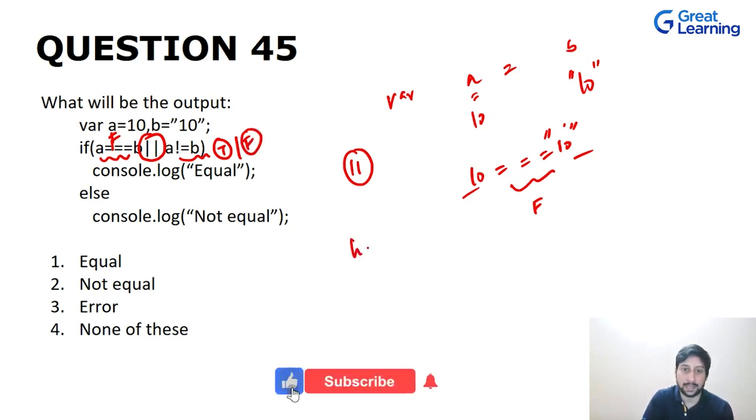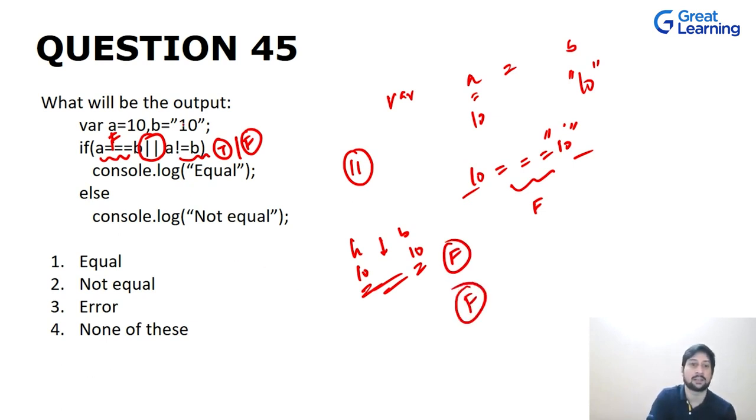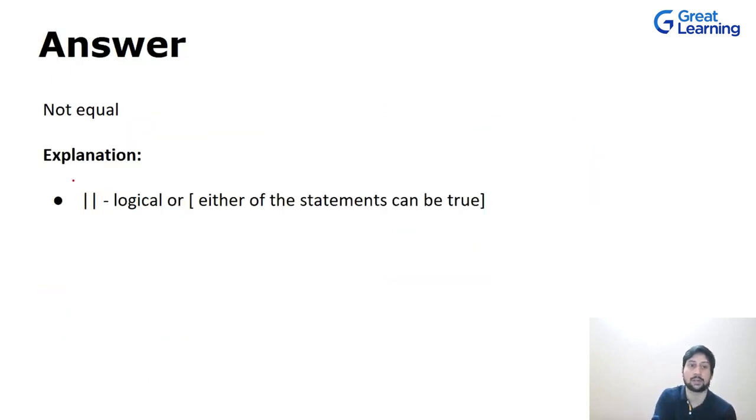Now in this case, what is A? A is 10. What is B? B is 10. Both of them are equal, but we are checking for the not. That means the result would have to be false for the not to make it true, but in this case the result is true. Hence, this condition is false. Now, this condition is also false. So both of these conditions are false. Even though we are using logical OR operator, we'll go into the next part, that is the counterpart of if, and we will print not equal to. And logical OR checks for both the statements if they are true or not, which we did.